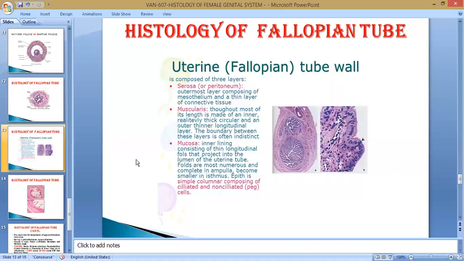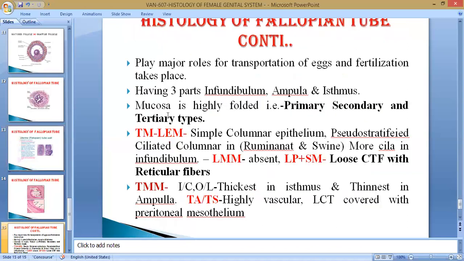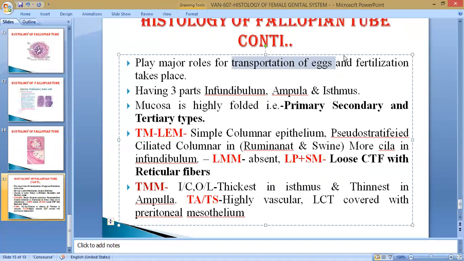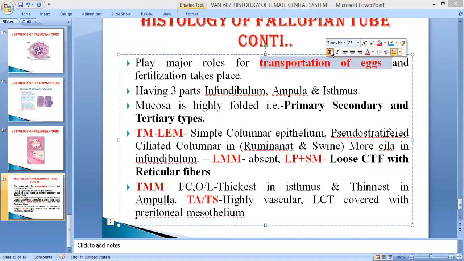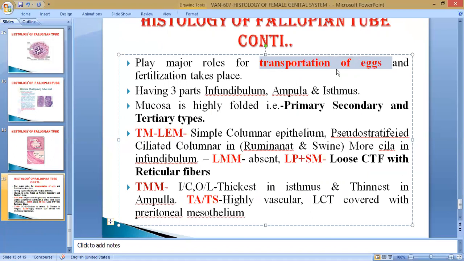The major role of the fallopian tube is the transportation of the ovum. When ovulation takes place, the infundibulum, the funnel part of the fallopian tube that is in contact with the ovary, captures the ovum and transfers it towards the ampulla. The junction between the ampulla and isthmus, the ampullary-isthmic junction, is where fertilization takes place.